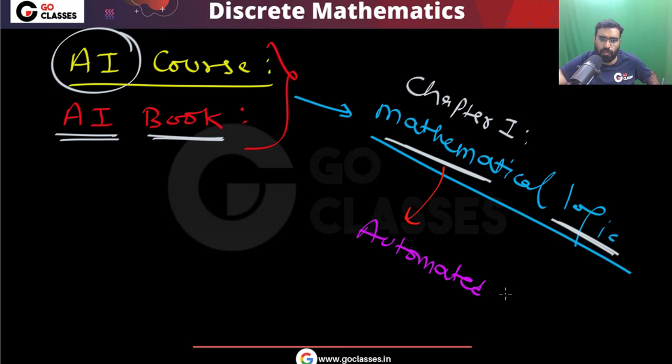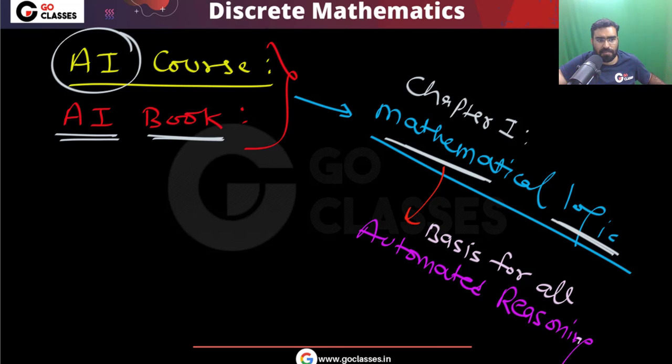This is the basis for automated reasoning. I hope that point is clear. So remember, this mathematical logic is chapter 1 in any AI course, in any AI book, because this mathematical logic is the basis for all automated reasoning.